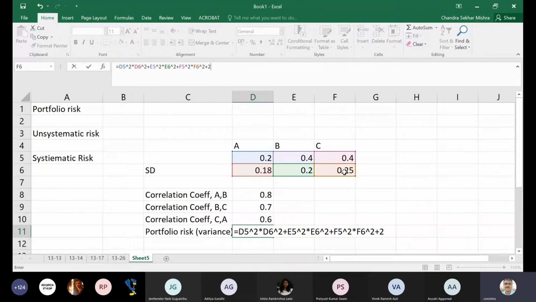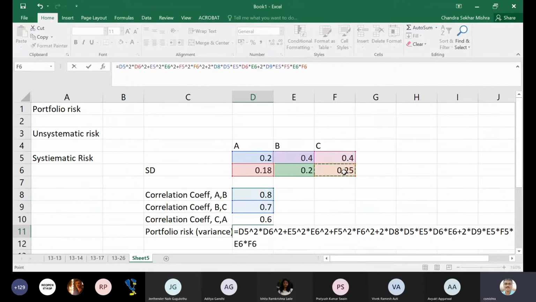2 into the correlation between A and B, let's say 0.8, into weight of A into weight of B into standard deviation of A into standard deviation of B, right? Correct? So again plus 2 into correlation between B and C into weight of B into weight of C into standard deviation of B into standard deviation of C, right?